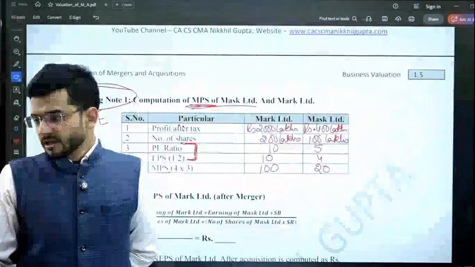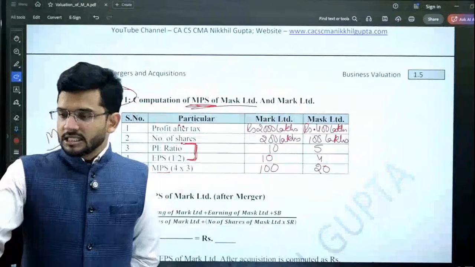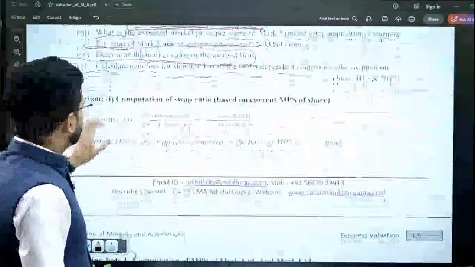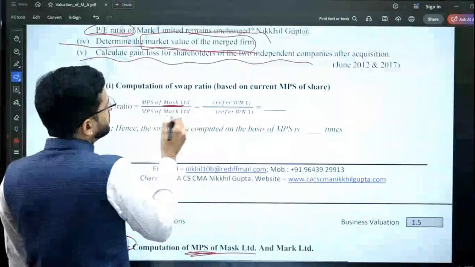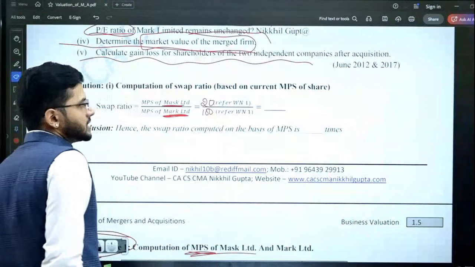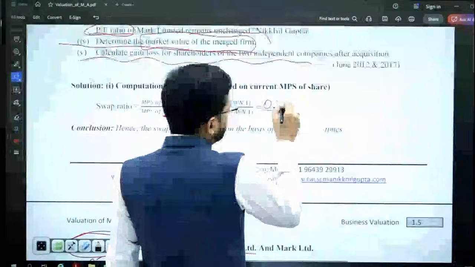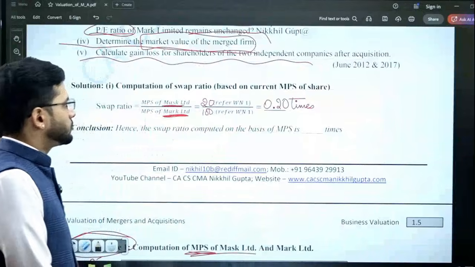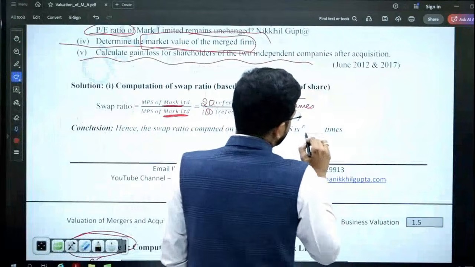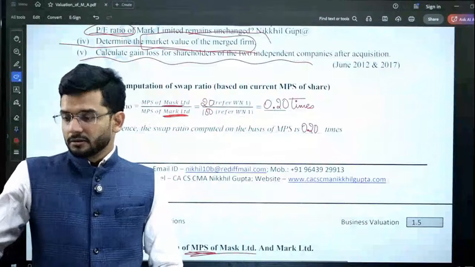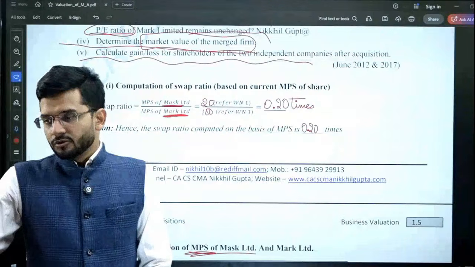Perfect. Very good. Now what is the exchange ratio? What is the swap ratio according to the formula? So guys, swap ratio is MPS of the target company divided by MPS of the bidder company. MPS of the target is 20, of the bidder is 100. So the swap ratio is 0.2 times. Hence the swap ratio computed on the basis of MPS is 0.20 times. This is the computation of the swap ratio.